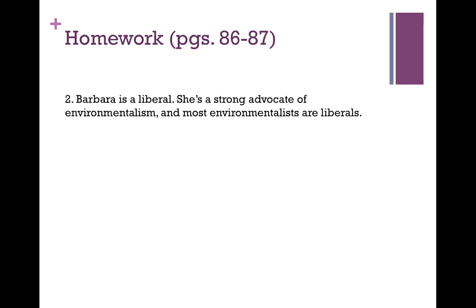Barbara is a liberal. She's a strong advocate of environmentalism, and most environmentalists are liberals. And this is an example of an inductive argument. This argument was somewhat easy to identify given that we had this indicator phrase, most environmentalists are liberals. That tells us that we're not dealing with a conclusion that is based on absolute certainty, but one that is only likely or probable to be true. We're making a generalization about people within this class of individuals.